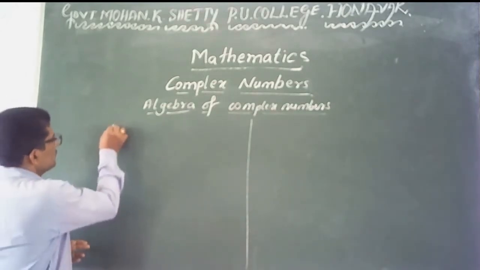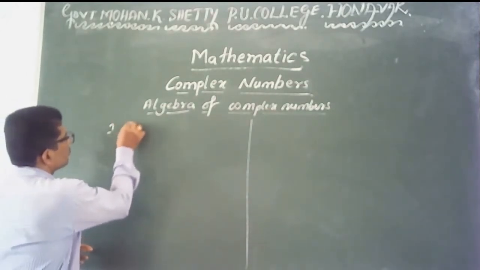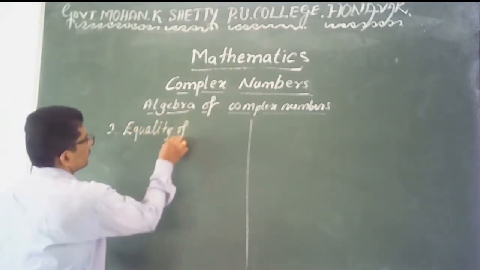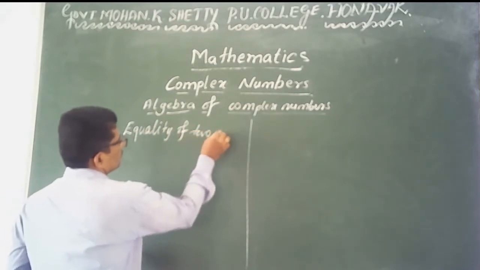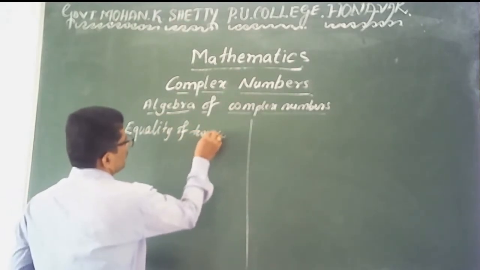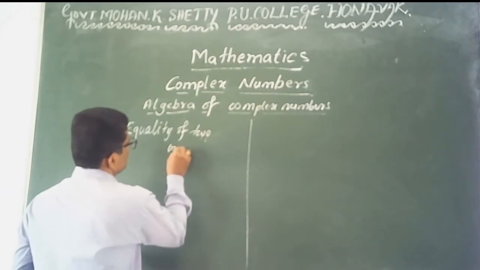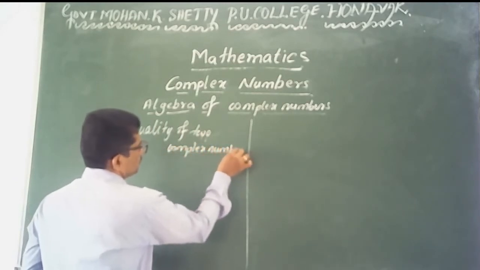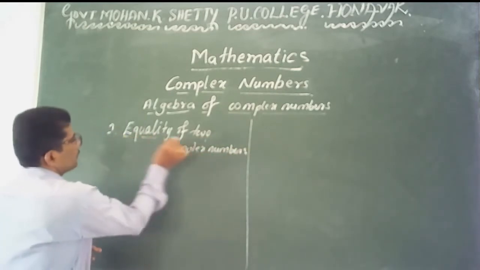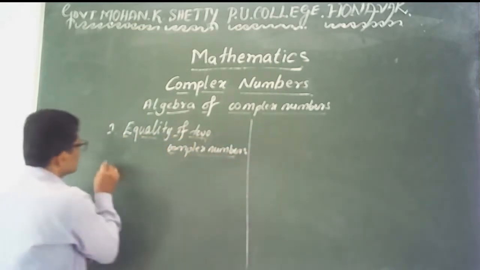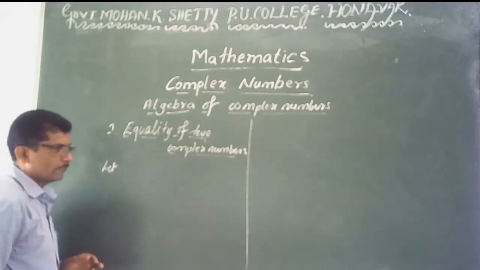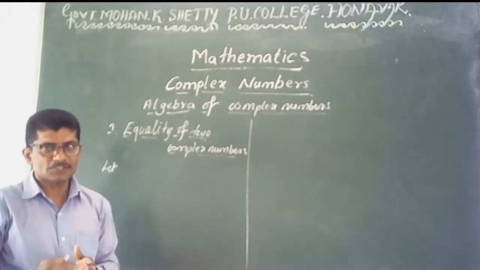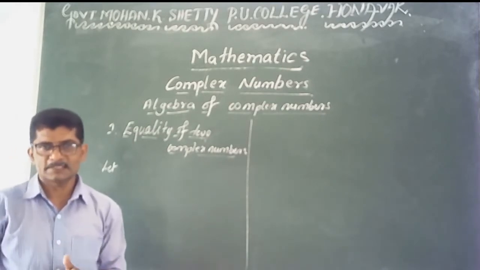The first one is equality of two complex numbers. Equality of two complex numbers means, here we verify when two complex numbers are equal, or what are the conditions for two complex numbers to be equal.